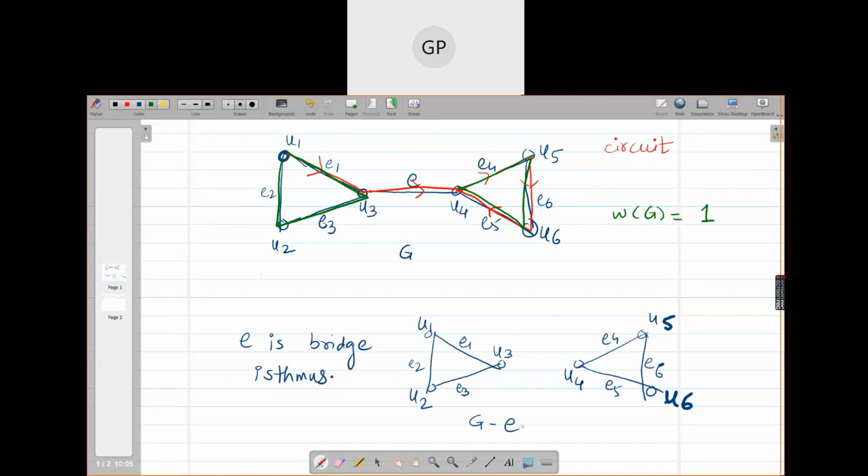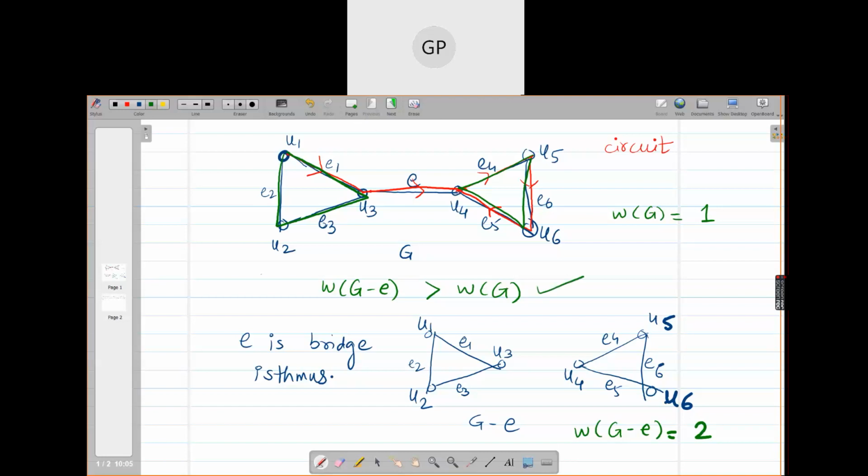Now, when I deleted E from G, how many components are there in G minus E? Two components. That means, can you say W of G minus E is greater than W of G? Yes. So now we are defining isthmus in terms of that, and equivalently we will write that removal of this edge makes the graph disconnected.